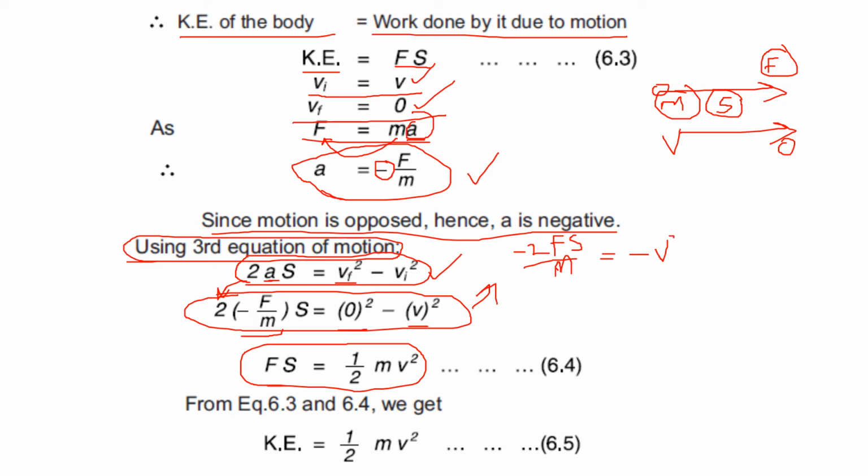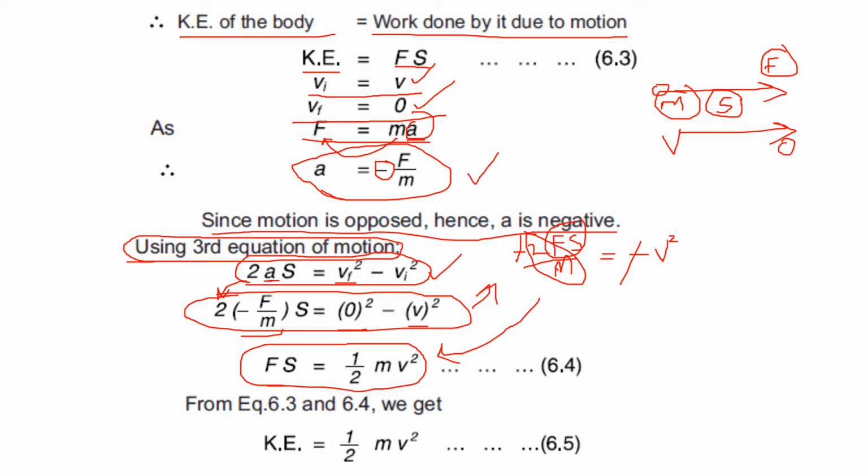First of all, the minus sign will cancel out with this minus sign, and you are left with 2Fs by m equals v square, right? If I write Fs over here and move 2 and m to the other side, we will get this equation: Fs equals mv square by 2, right?